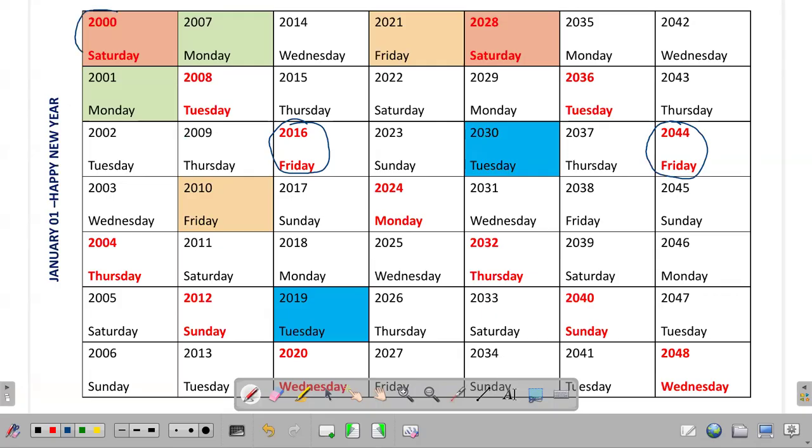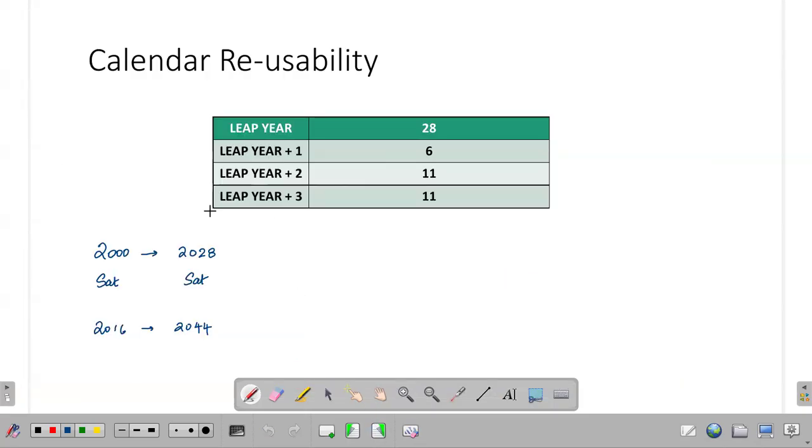2000 we consider Saturday. 2028 January 1 also falls on a Saturday. So that's the logic. Every leap year in general repeats itself after 28 years.